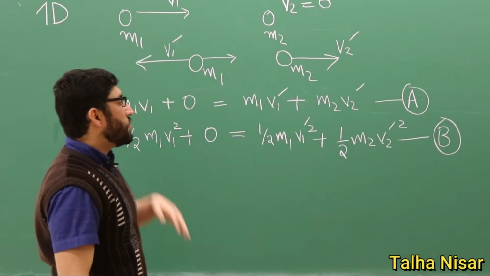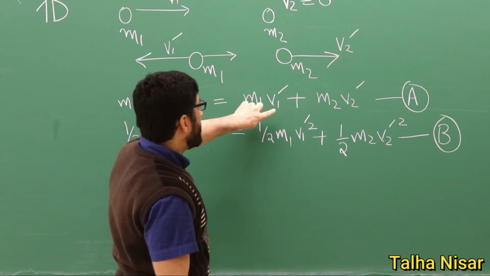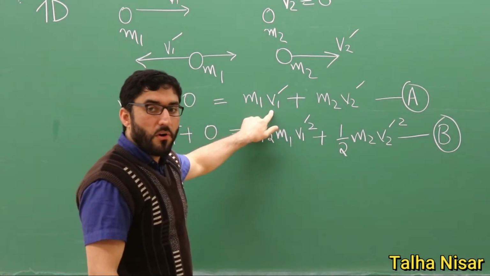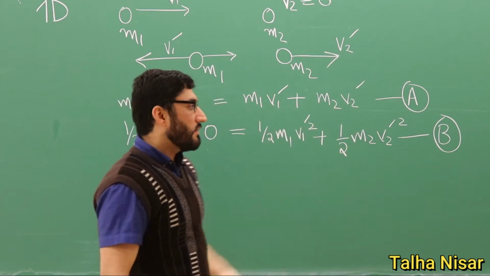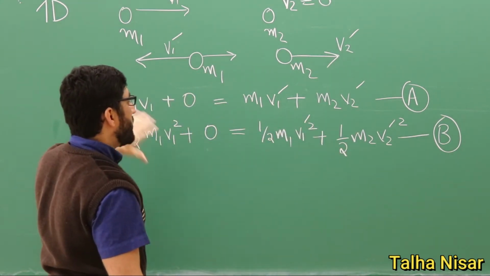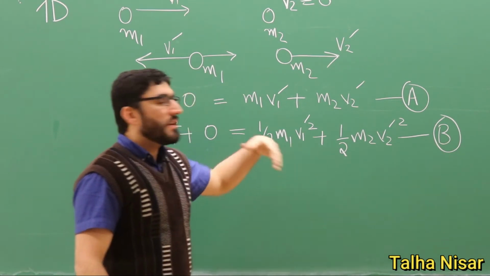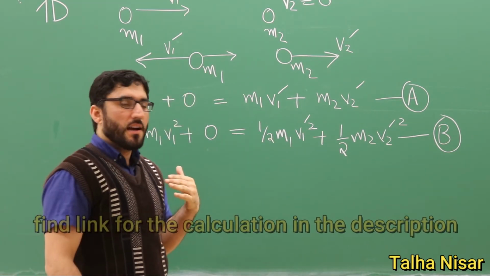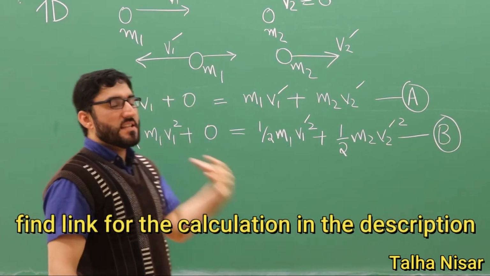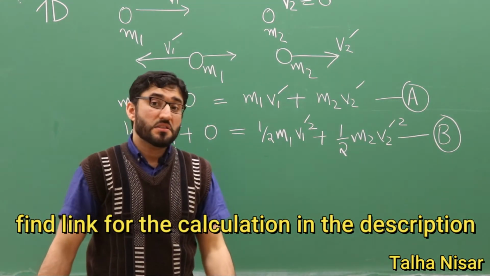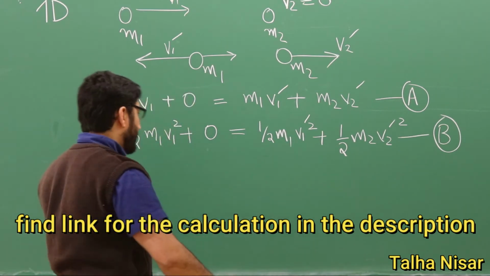What we want to know is the velocity of this particle after the collision and the velocity of this particle after the collision. I will not do the calculations because it takes time, but I will just write the final result, and also discuss what is actually happening there.